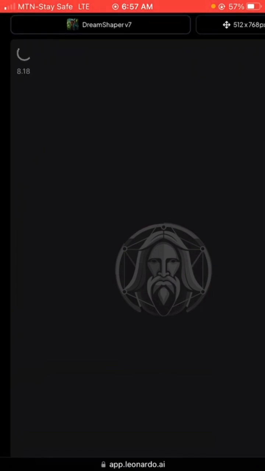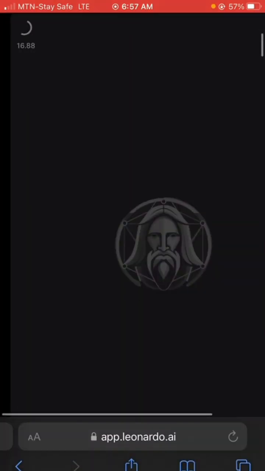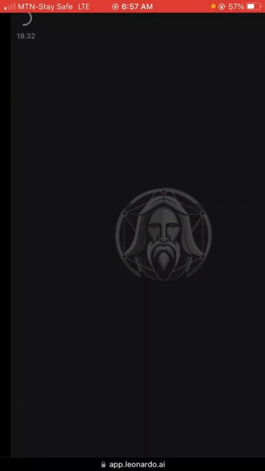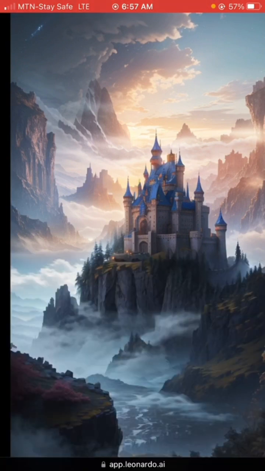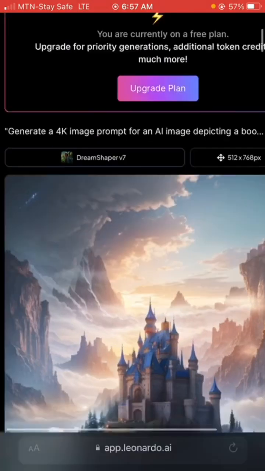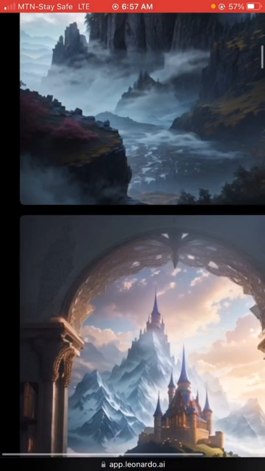Let's say for instance now I want to download this image to my device. I'm going to click on it, and sometimes it used to ask, are you sure you want to download? But it's not asking now. I just download it straight to my device, right? Once it's done, I'm going to be able to access it on my device, and then I can use it to do whatever I want to do, all right? So that is how Leonardo.ai works. It's just the image form of ChatGPT.